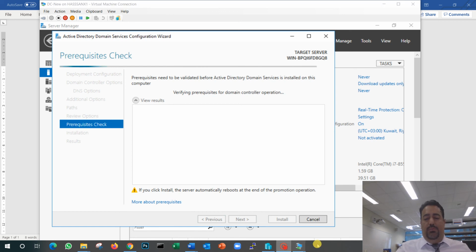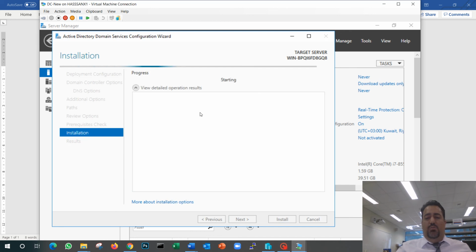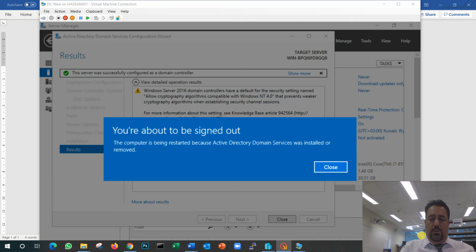Again, we will wait for it. Now it's done checking, and it gave me 2 small warnings. We understand these 2 warnings are acceptable. I click install. Now it's actually installing and enabling my Active Directory. When it's done, my server will become a domain controller. I can control my odeh.local domain from this server. Again, it will take some time. We just have to wait for it.